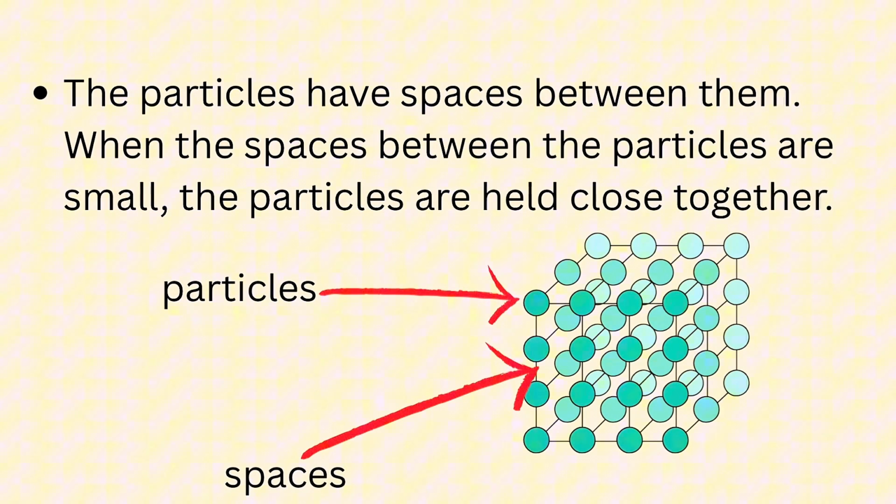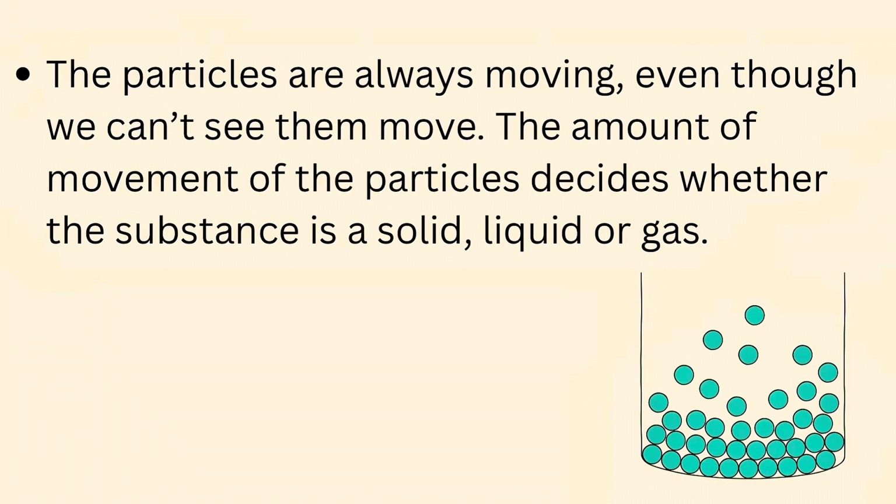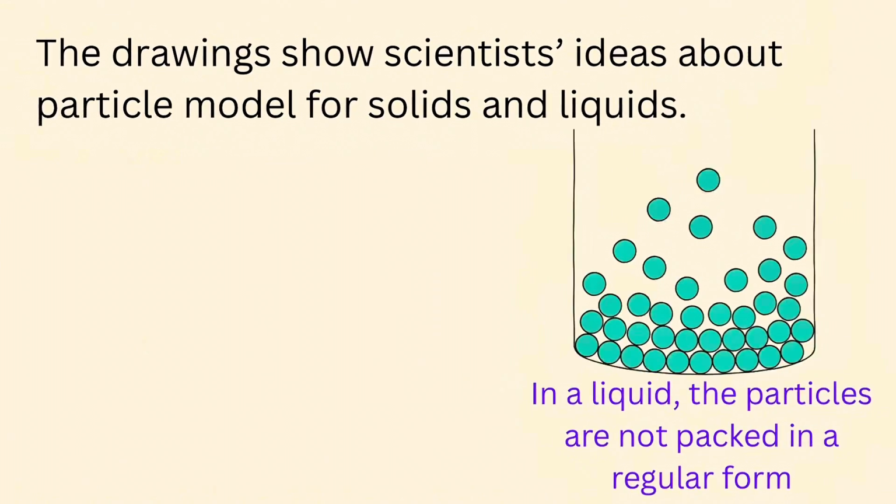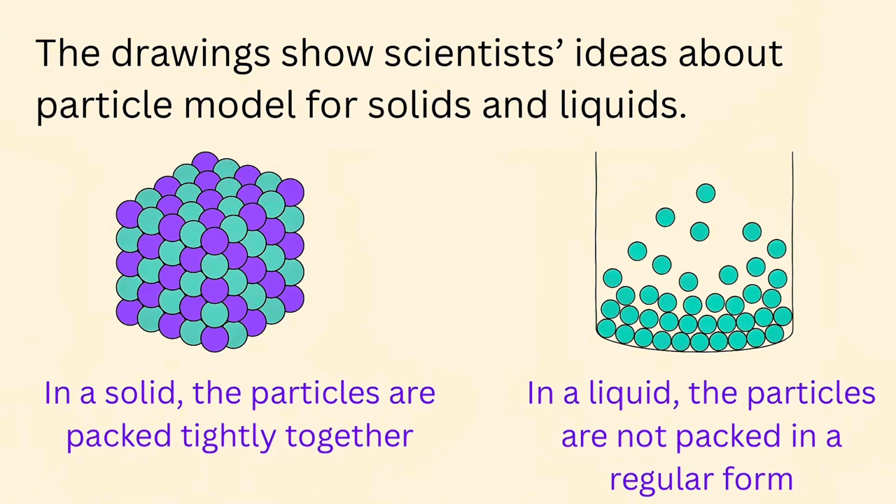The particles have spaces between them. When the spaces between the particles are small, the particles are held close together. The particles are always moving, even though we can't see them move. The amount of movement of the particles decides whether the substance is a solid, liquid, or gas. The drawings show scientists' ideas about the particle model for solids and liquids.